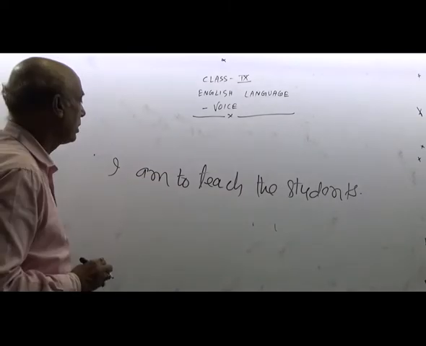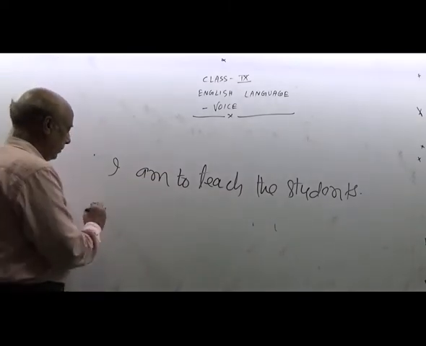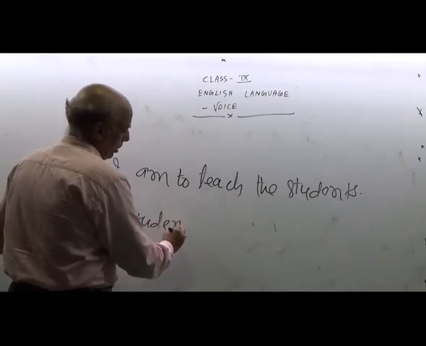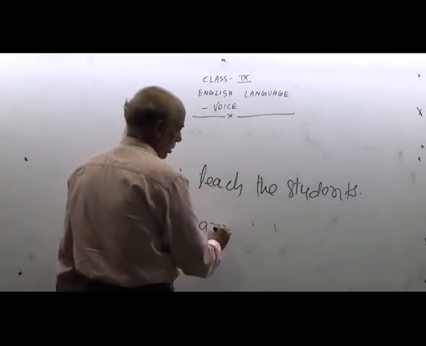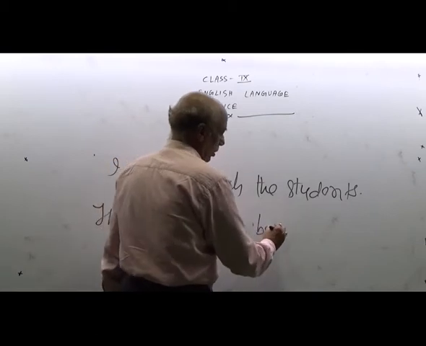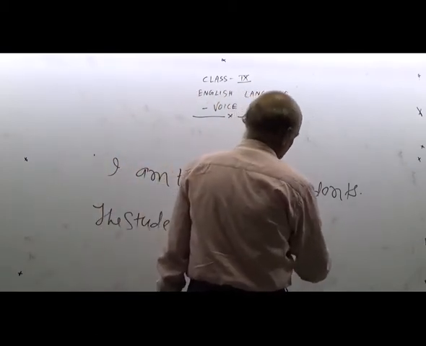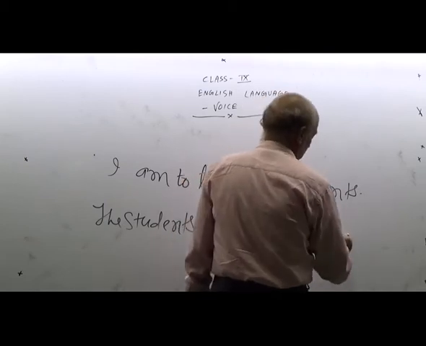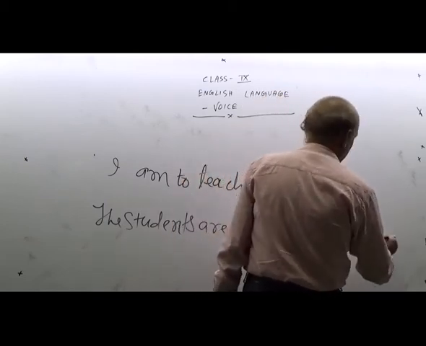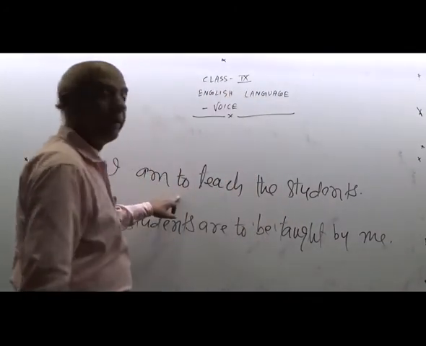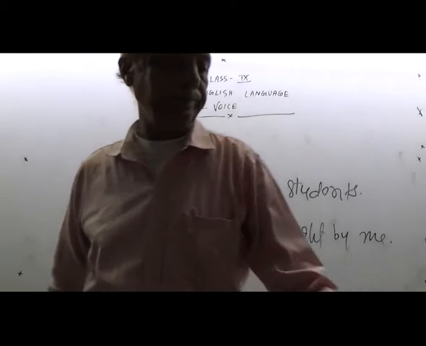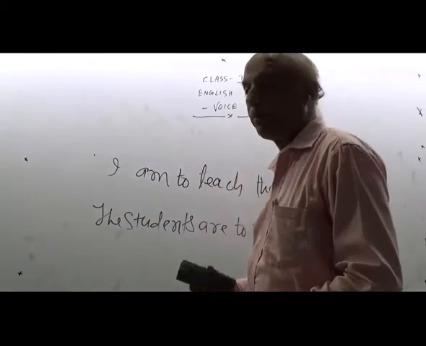The students are to be taught by me. It is active and it has been changed into passive. So next example.